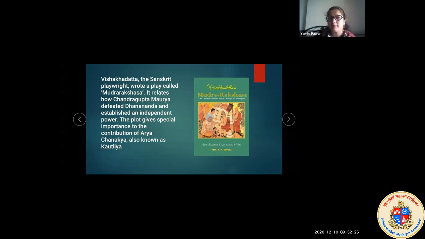Now in this slide, we are able to see that there is also one play. You know what a play is, right? Some people come and enact. That is called a play. So Vishakha Datta, the Sanskrit playwright, was a writer. He wrote a play called Mudrarakshasa. And what did it relate? It related how Chandragupta Maurya defeated Dhananda and established an independent power. So it was so difficult to defeat Dhananda, and then he established independent power so that the people would survive from all the kings who were just ruling and bossing them. The plot gives special importance to the contribution of Arya Chanakya, also known as Kautilya.